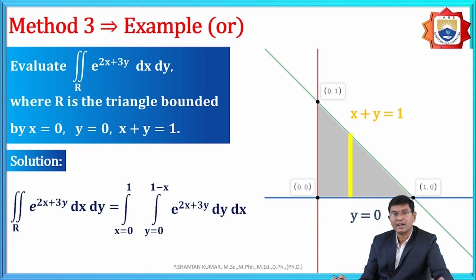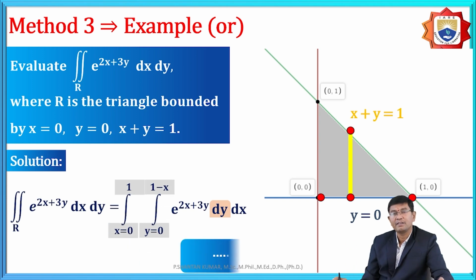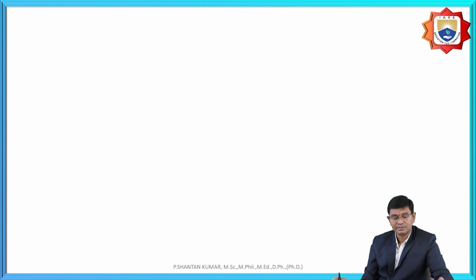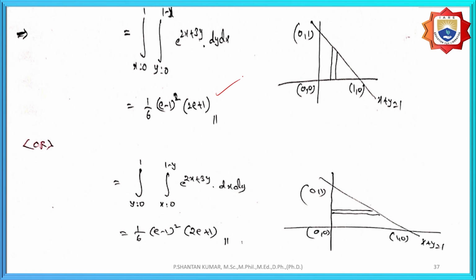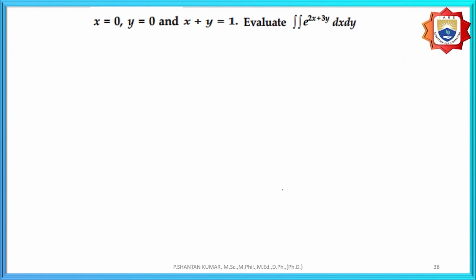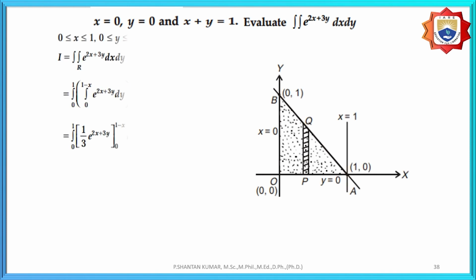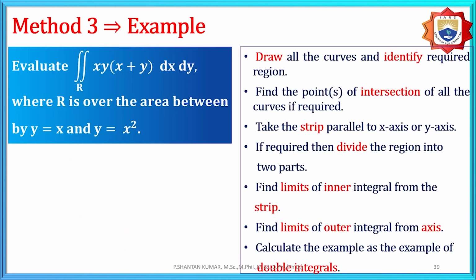Then integrating with respect to y and then x, the outer limit is x equal to 0 to 1, and we find the solution. Solving by parallel to y-axis or x-axis, we get the same solution under any condition.